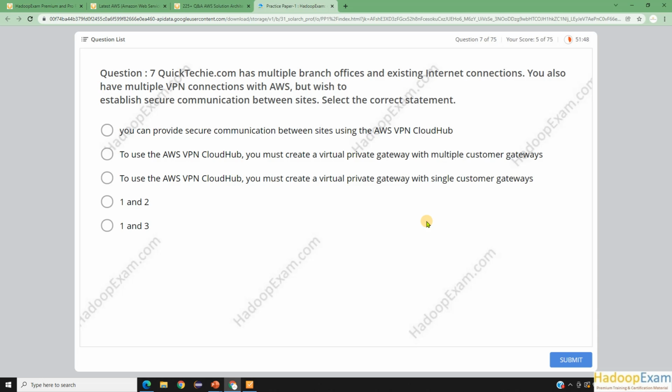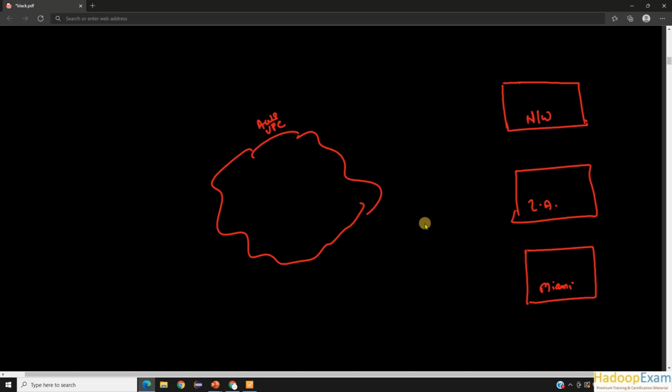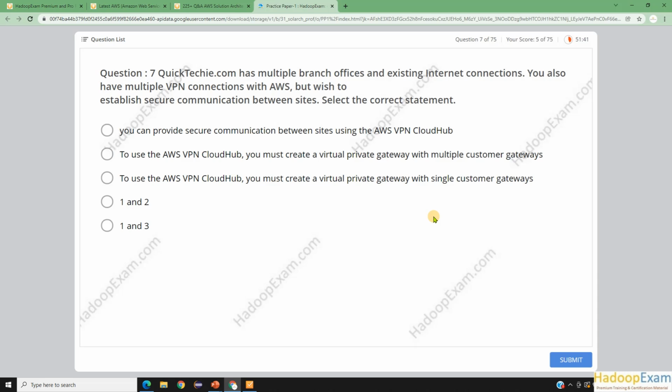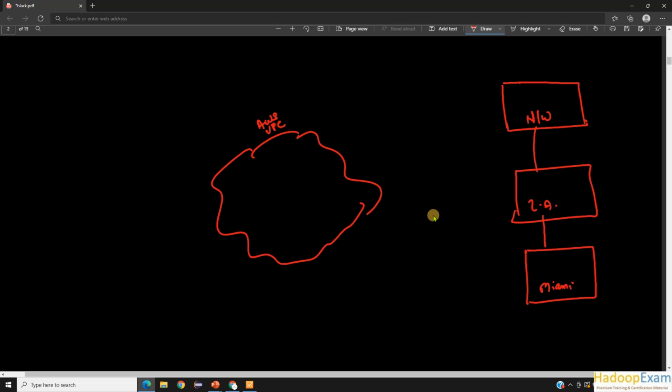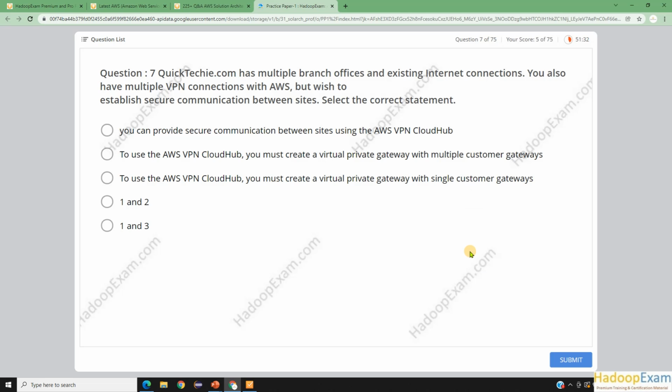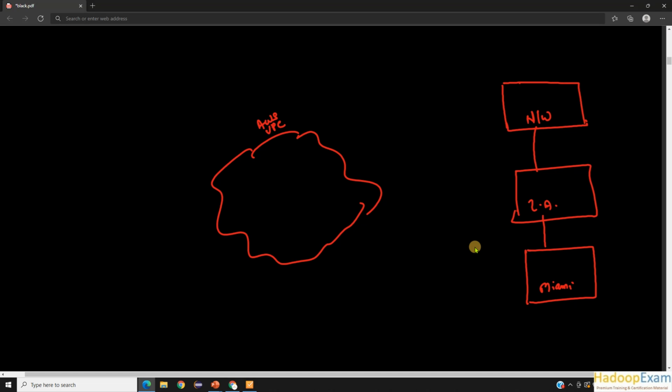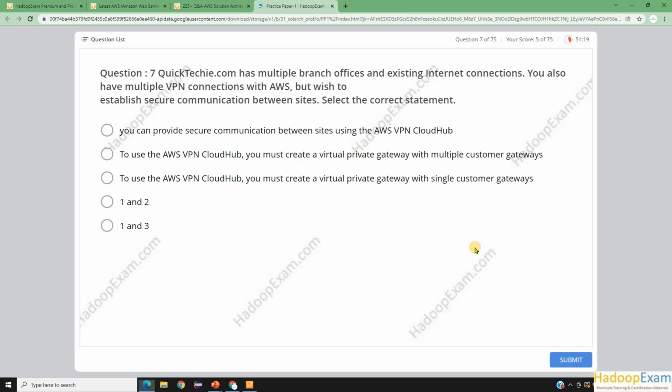You also have multiple VPN connection with AWS. You have already created multiple VPN connections with the VPC, and you have an internet connection so that you can communicate between the branch offices. But you wish to establish a secure connection between sites. Not directly using just the internet. You want to establish some secure connection, so how can you use services provided by Amazon? Which of the options is correct?